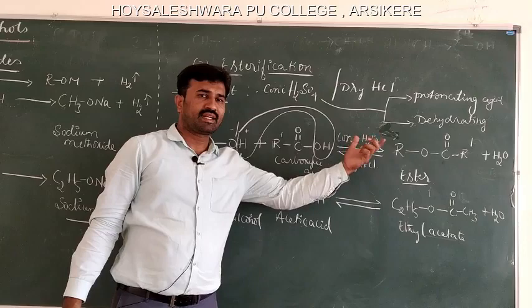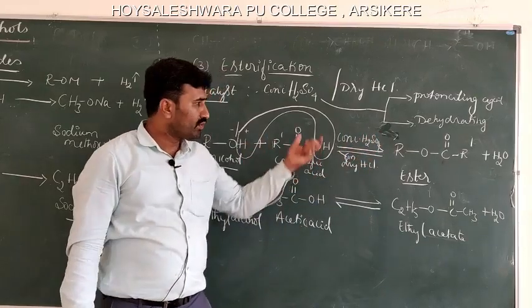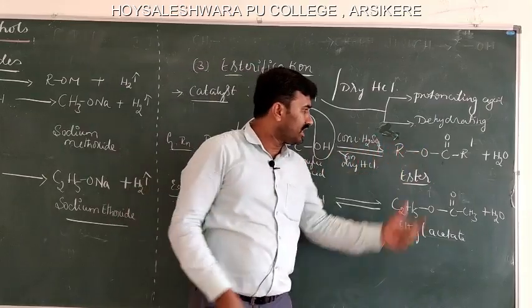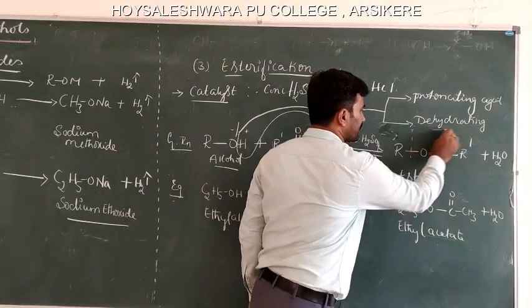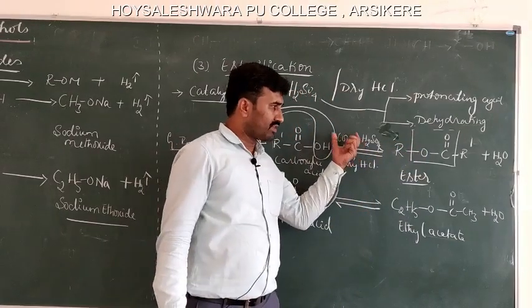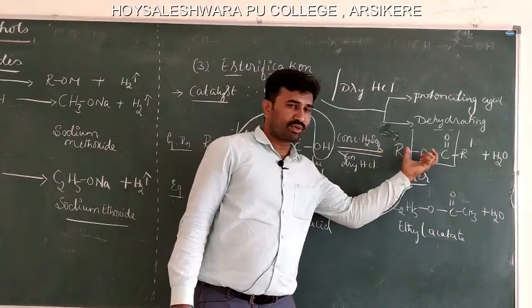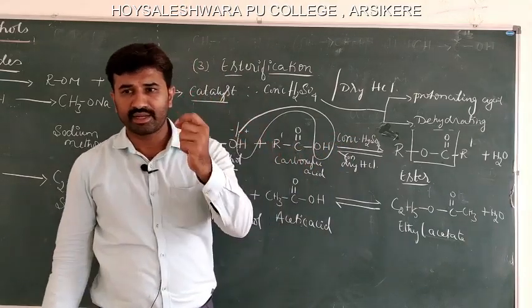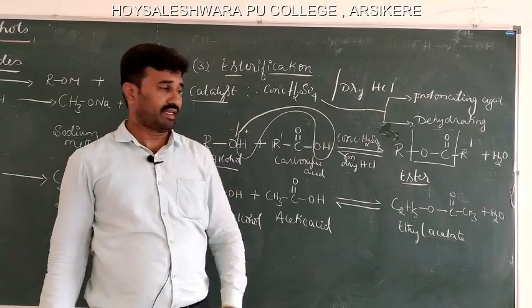We have to use a catalytic amount. Why? If you use an excess amount of concentrated sulfuric acid, the ester linkage is going to break. This is an ester functional group. If you use an excess amount of concentrated sulfuric acid, the reaction proceeds in the backward direction. Therefore, we have to use a catalytic amount of concentrated sulfuric acid.